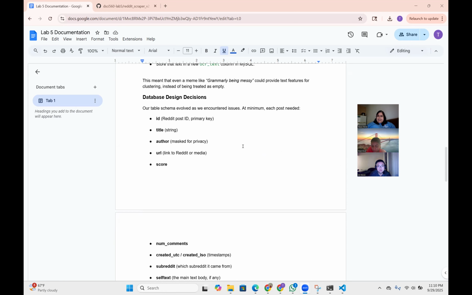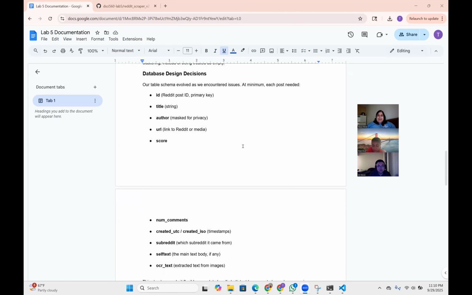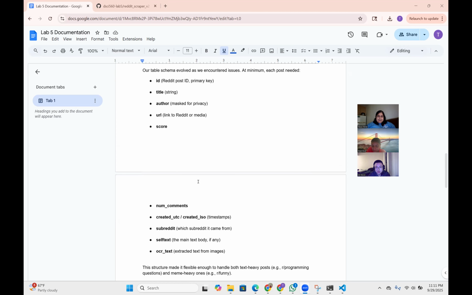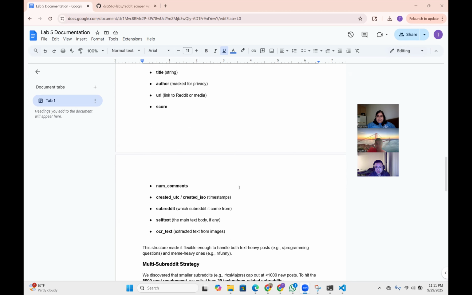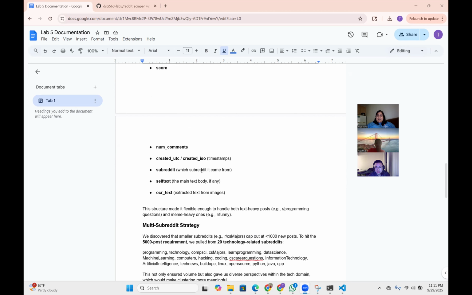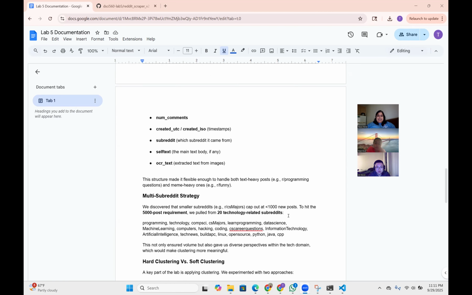On that note, our MySQL database had the following table schema. Essentially, we stored the Reddit post ID, the primary key, the title as a string, and the author, which we did mask out for privacy because one of the big things about Reddit is that you're basically posting to an anonymous platform. We included the link, the score, the number of comments, when the post was created with timestamps, what subreddit it came from, the self text and the OCR text.